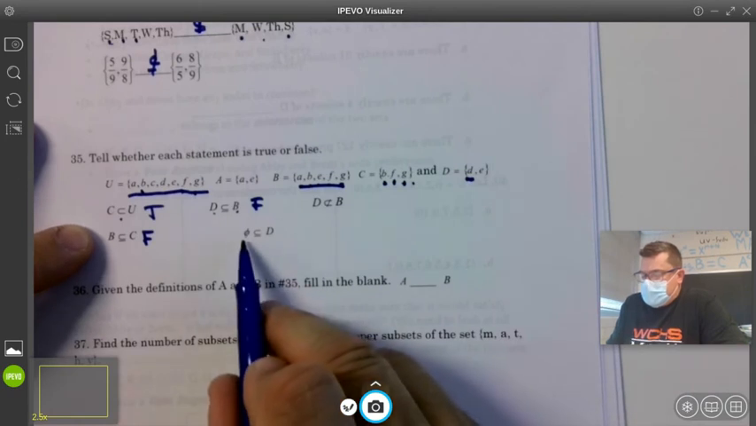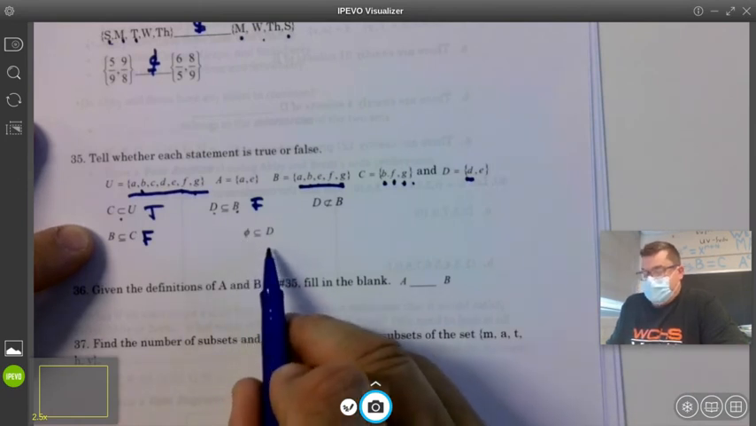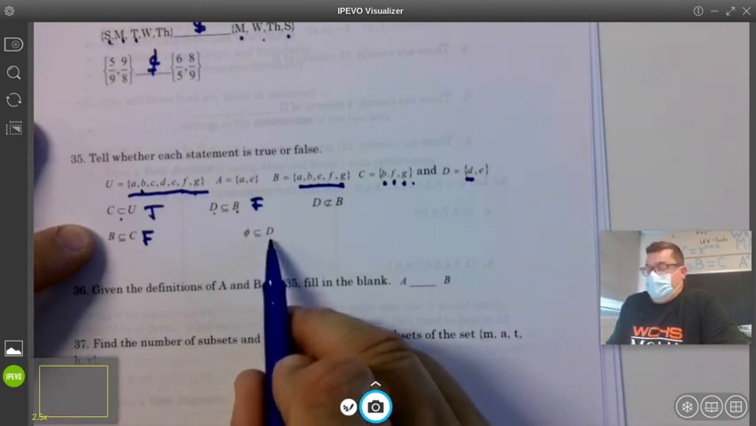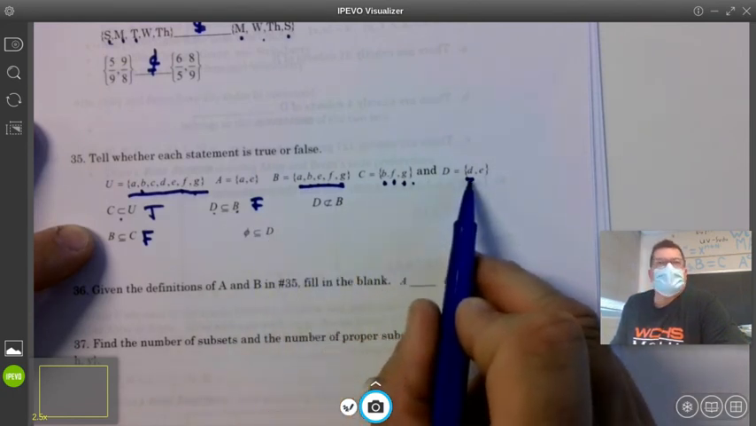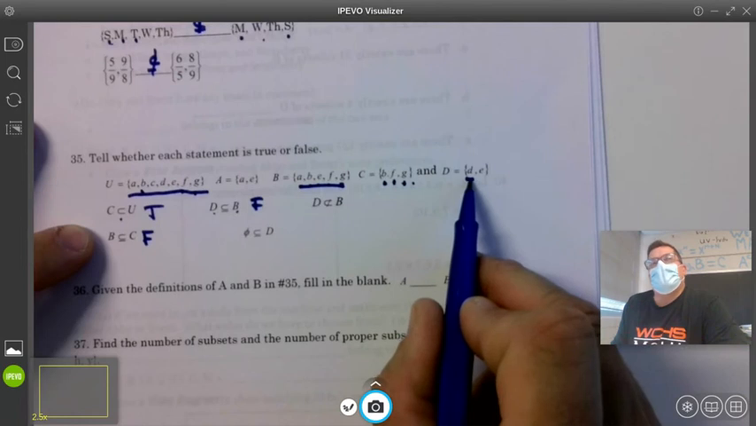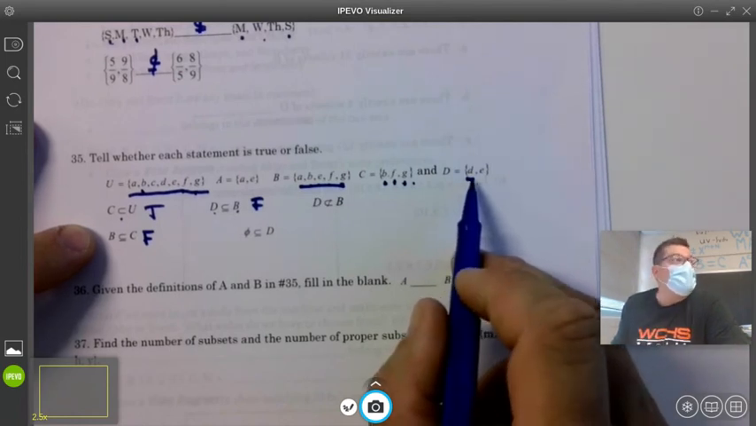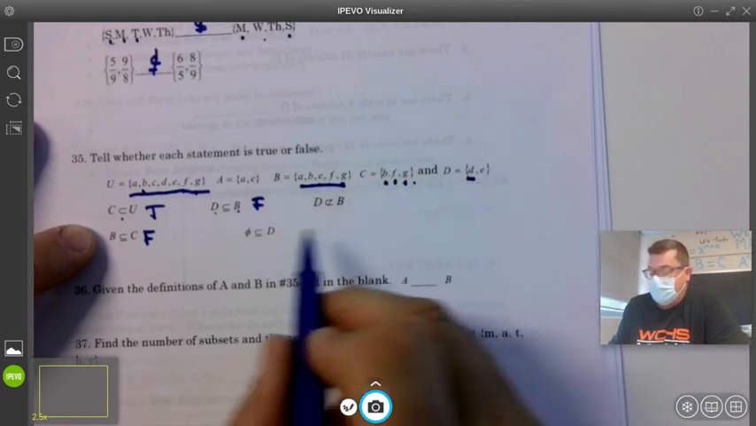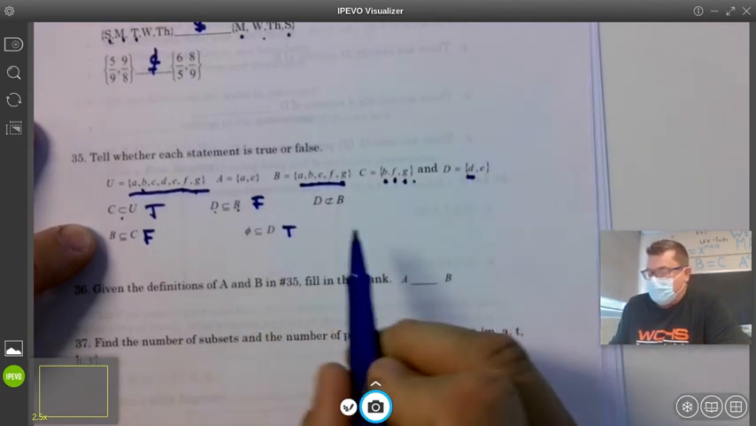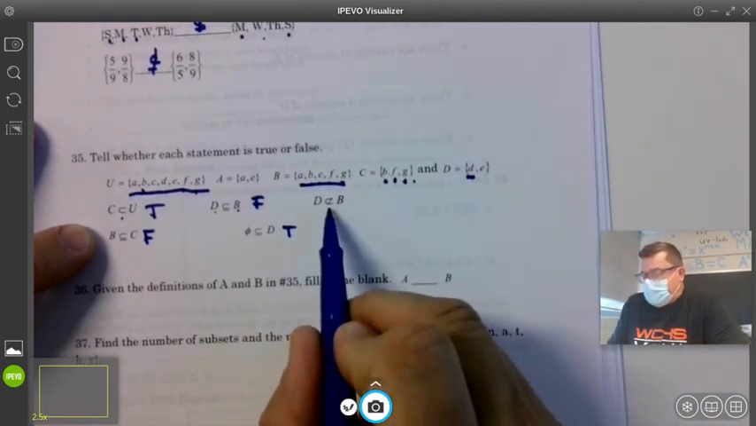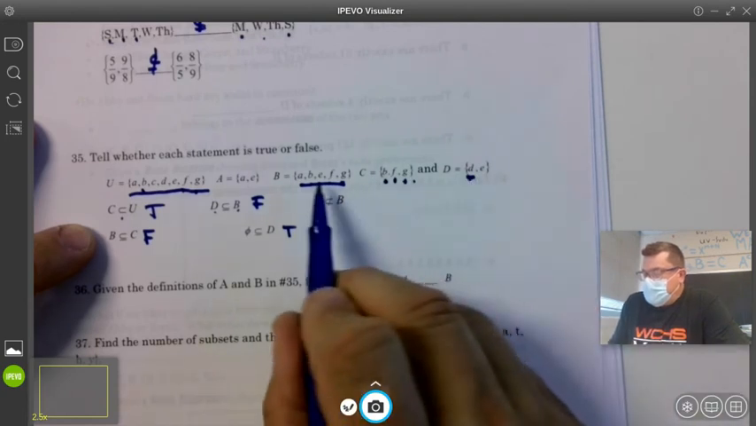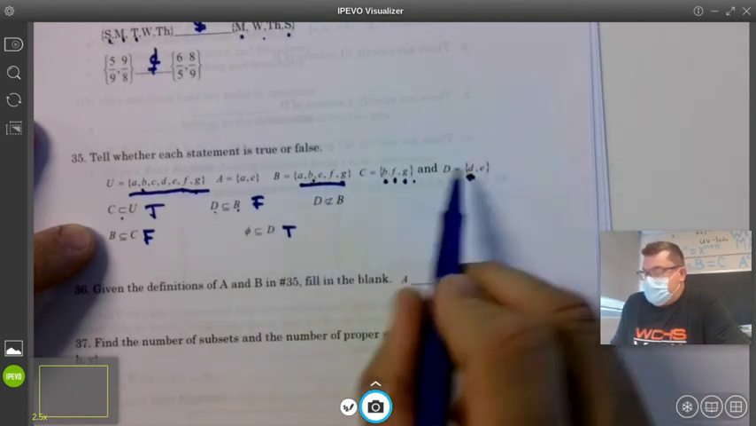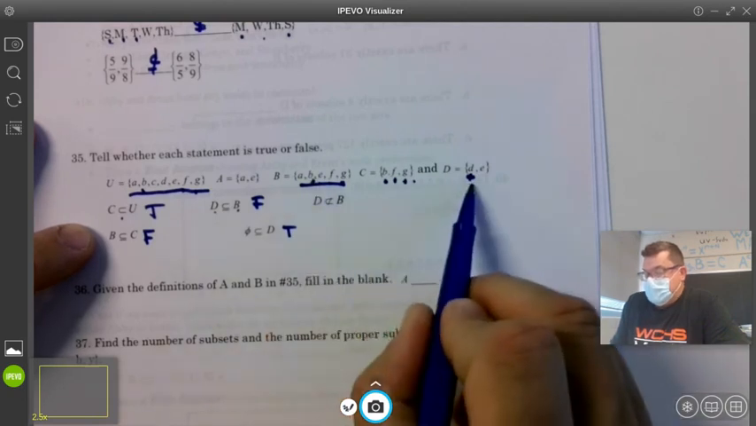Is the empty set a subset of D? We look up at D? Yes. Do I even have to look up at D? Not really, because the empty set's going to be a subset of any set, including itself. So, this is true. I don't even have to look at it. D is not a proper subset of B. That is true because B does not contain D.